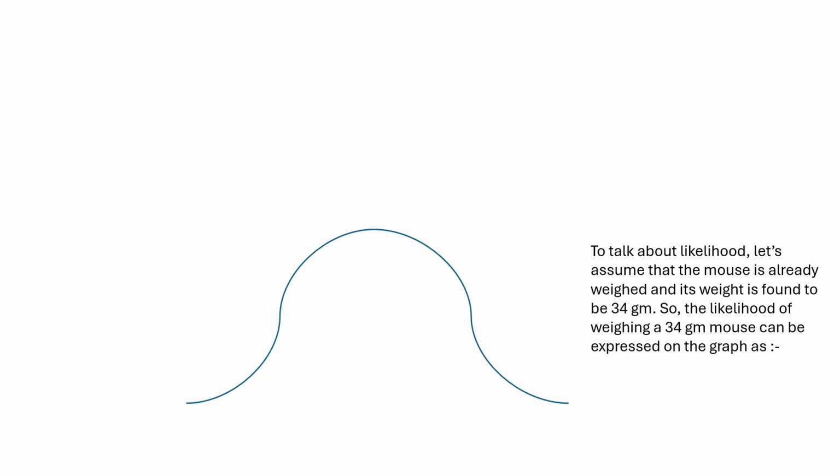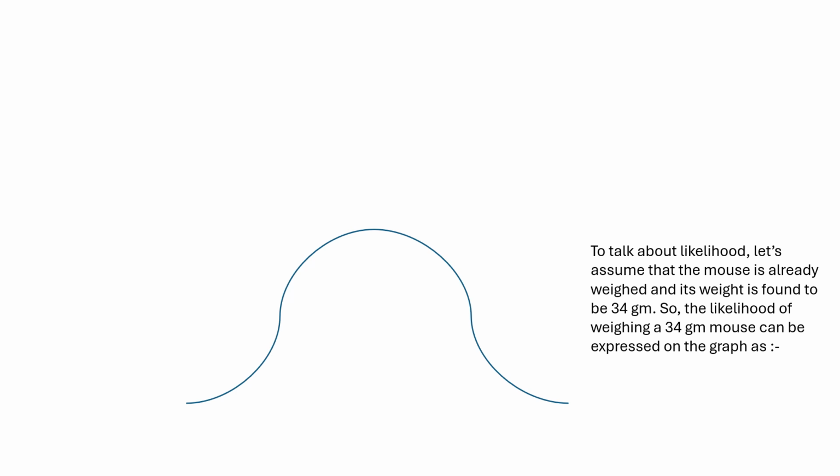To talk about likelihood, let us assume that the mouse is already weighed. Okay, we are not interested in finding whether it is in between a certain interval or not. Already we know its accurate weight and say it's 34 gram. So now, if I pick a random mouse, what is the likelihood of weighing a 34-gram mouse?